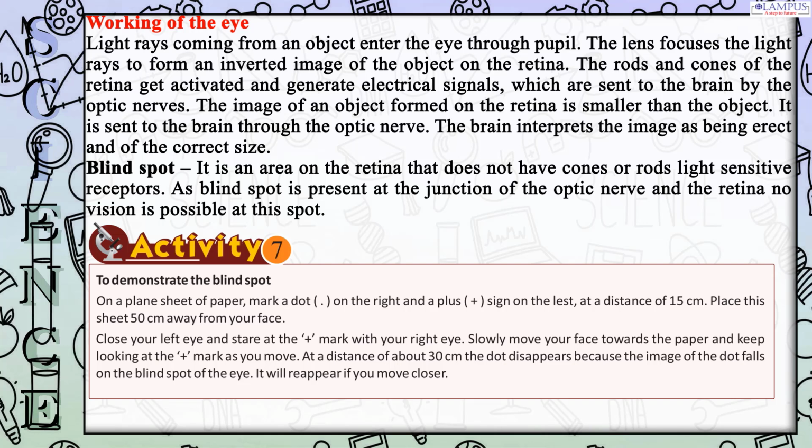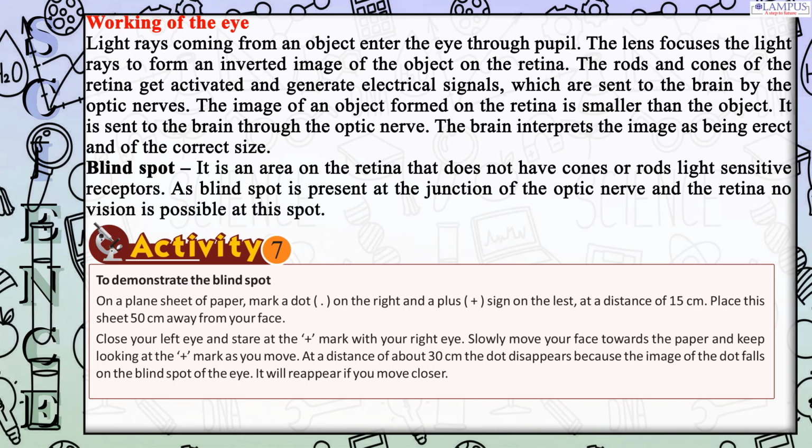On a plain sheet of paper, mark a dot on the right and a plus sign on the left at a distance of 15 centimeters. Place this sheet 50 centimeters away from your face. Close your left eye and stare at the plus mark with your right eye. Slowly move your face towards the paper and keep looking at the plus mark as you move.